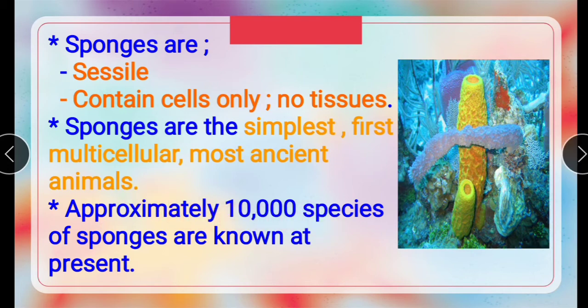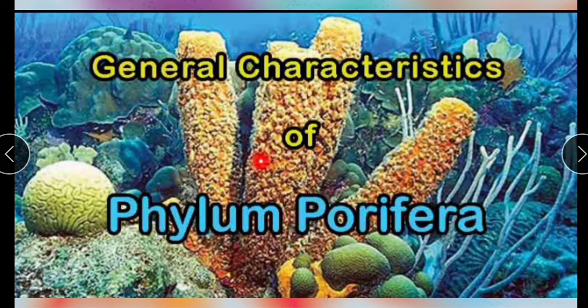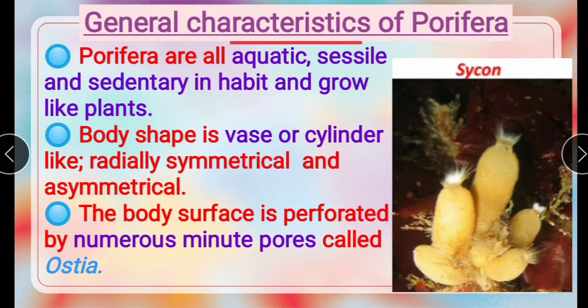Okay, next. Now, general characteristics of phylum Porifera. We will study them one by one. Porifera are all aquatic, sessile and sedentary in habit, and grow like plants. See here, these are all aquatic animals. Sessile and sedentary, nothing but these organisms do not migrate, because they are sessile, fixed in one place.